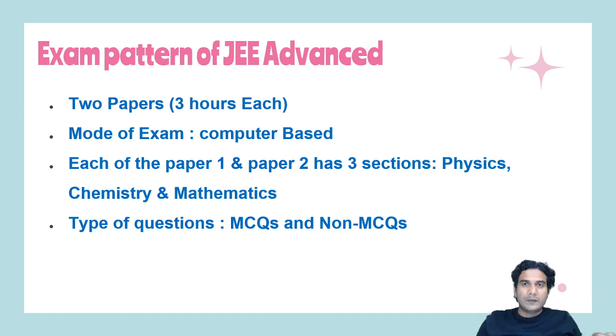So four mappings will be given in the options. Yes, MCQs will be given in this type of question also. Slightly different, so I have kept this matrix match in non-MCQs. So four options will be given corresponding to the mappings, and one option will give you the correct mapping. So you need to mark that correct mapping, and there will be negative marking also, like it was in single correct type of question.